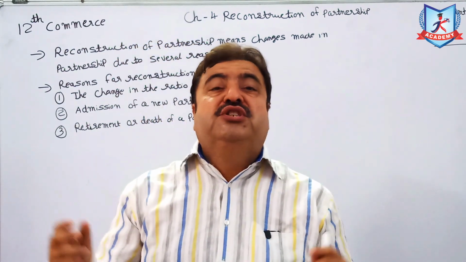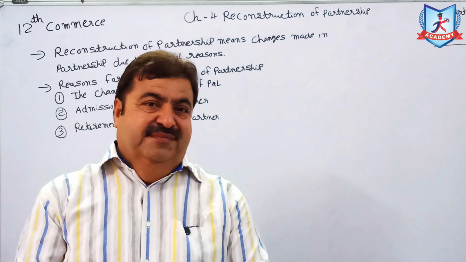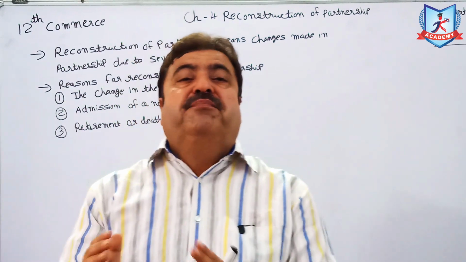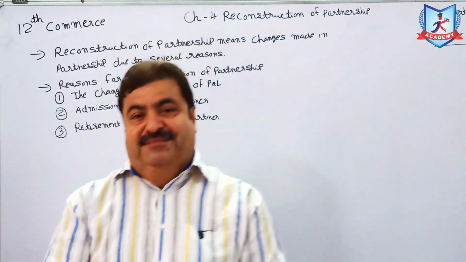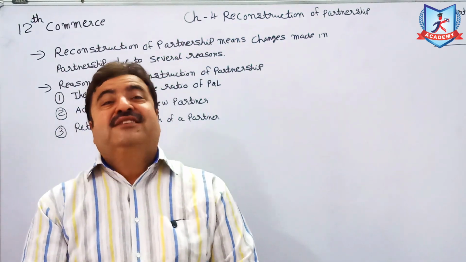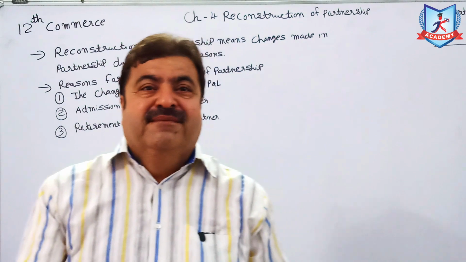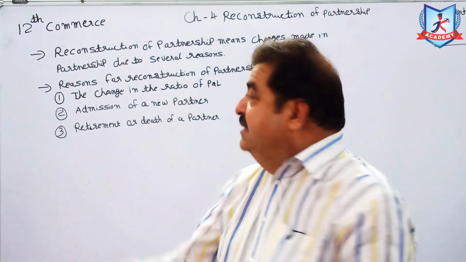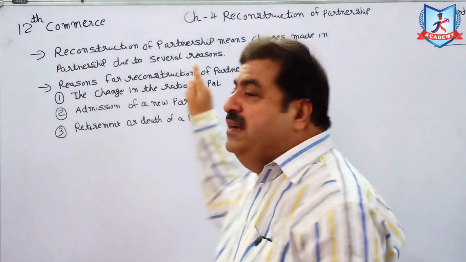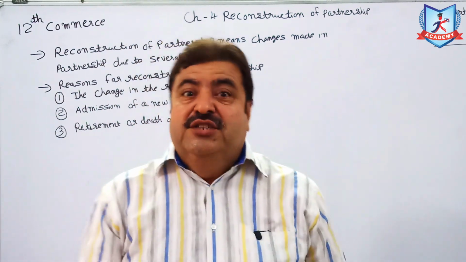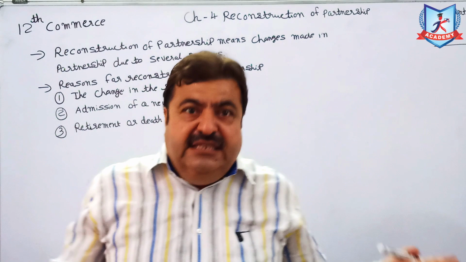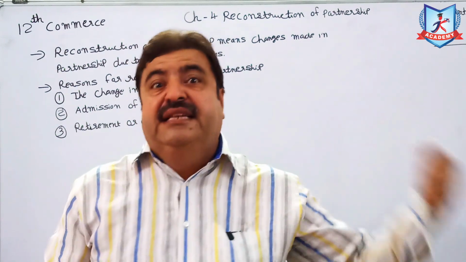Or sometimes due to personal reason, he is not in a position to give sufficient time to the firm. So because of this, the change in profit and loss sharing ratio. Right? So partners decide to change the P&L ratio due to these reasons.